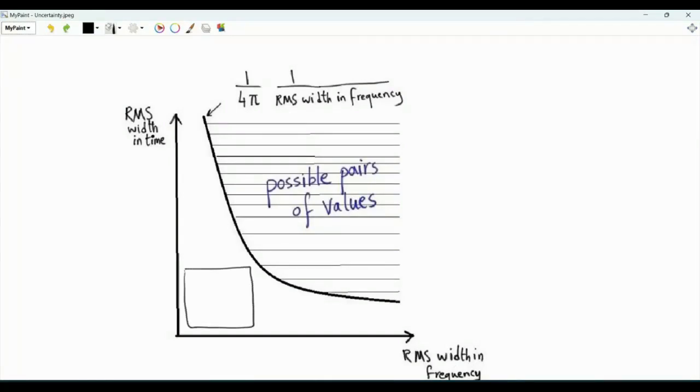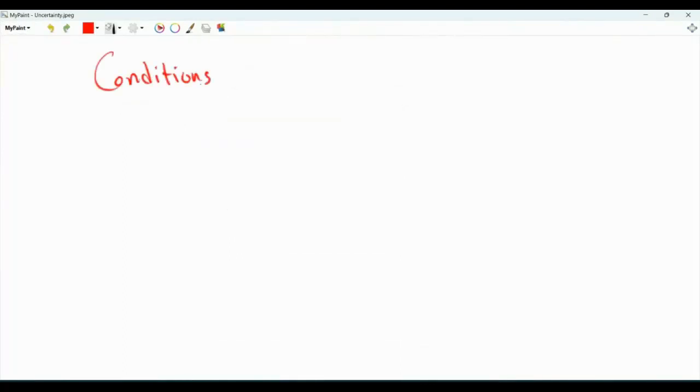This part here is prohibited. This part is where the RMS width in time and the RMS width in frequency both are simultaneously tiny, but this is prohibited by the uncertainty principle. So we can only operate in this shaded part. And perhaps in some applications, we are interested in operating using the boundary. In other words, we are interested in continuous time functions that satisfy the uncertainty principle with equality. What are those functions?